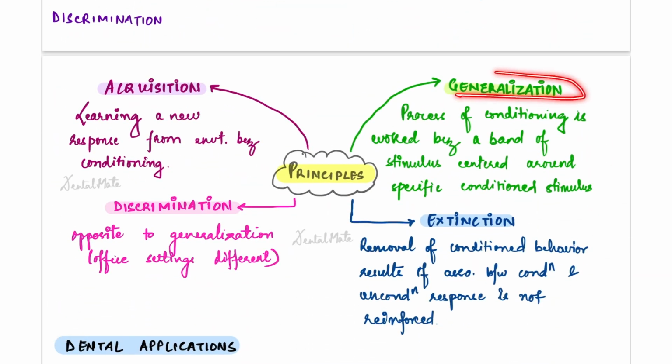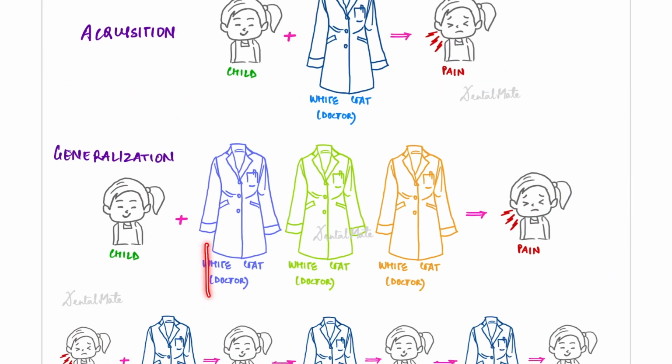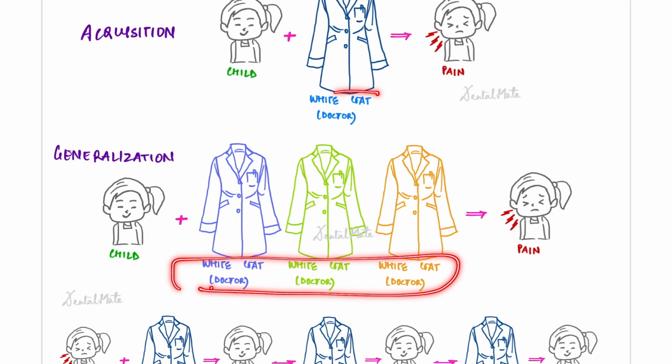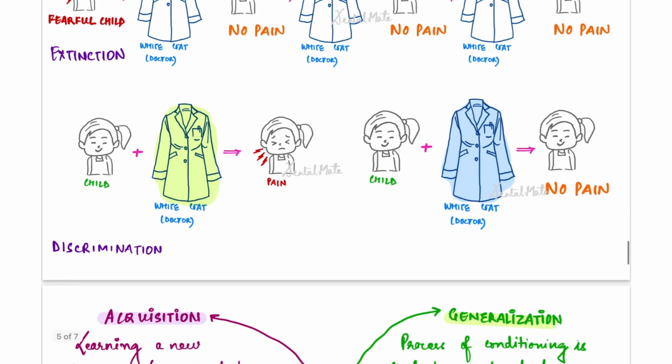After that, second is generalization. This process of conditioning is evoked by a band of stimuli centered around a specific conditioned stimulus. Because of this pain, the white coat has become a conditioned stimulus. Why? Because the white coat caused the child pain. So he will relate this white coat, meaning any doctor wearing a white coat, I would have pain. This is known as generalization.